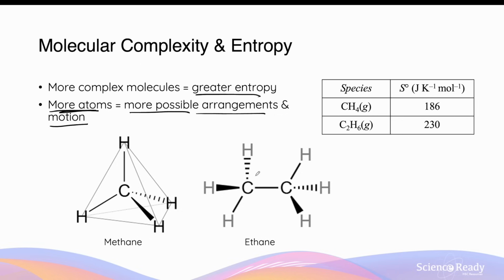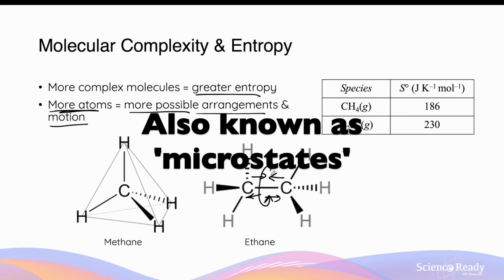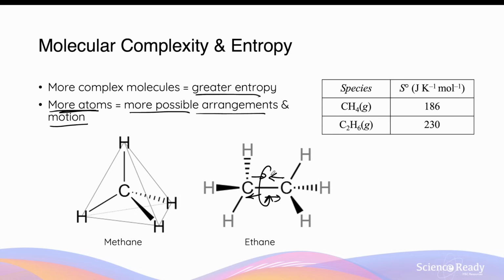That is, the atoms can either move towards each other or away from each other at any given time in a random fashion. And in addition, there can be rotation around a bond to further add to the number of possible configurations or positions of the atoms in the molecule at a given instance. So in summary, the more atoms and more bonds there are in the molecule, this generally increases the possible arrangements that they can have, and this will lead to a higher disorder and therefore entropy of the system containing these molecules.